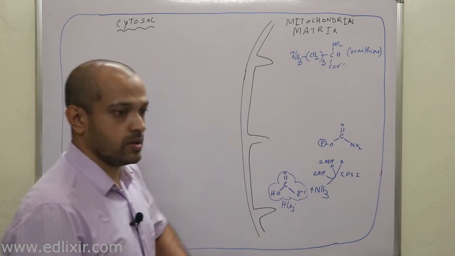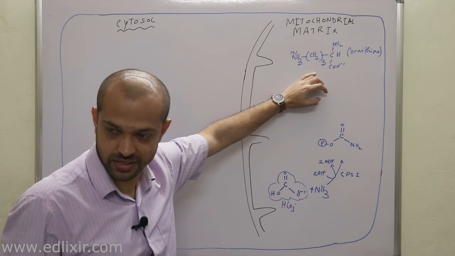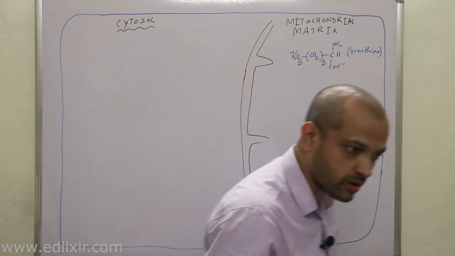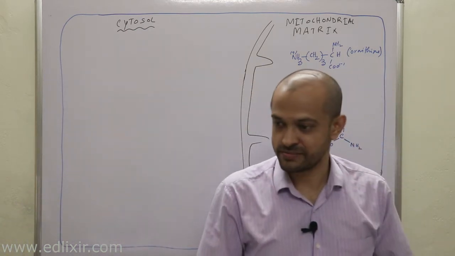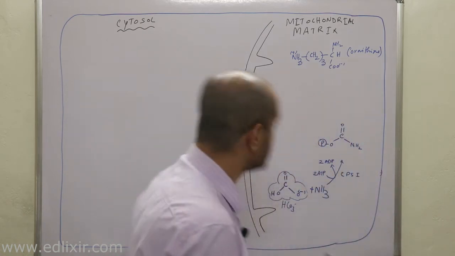Now tell me whether it is an acidic amino acid or a basic amino acid. Obviously it is a basic amino acid, right? Both ornithine and citrulline are basic amino acids.